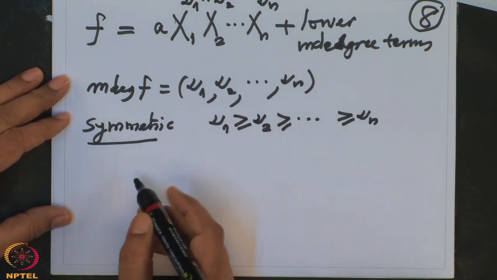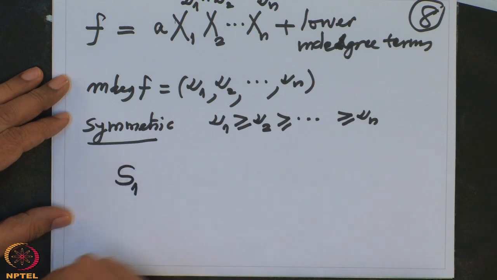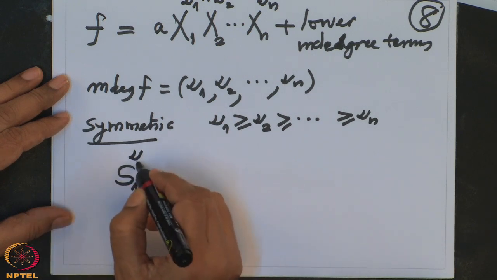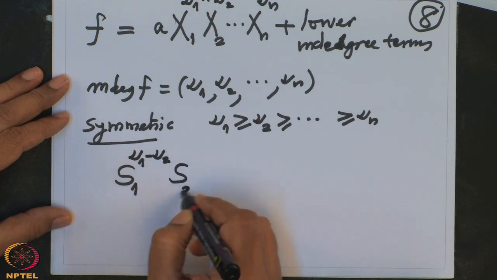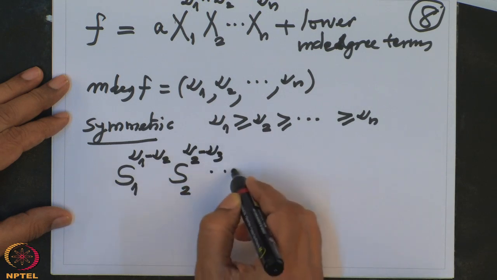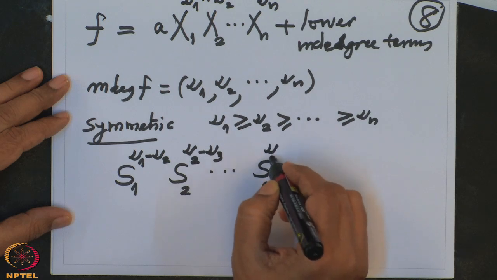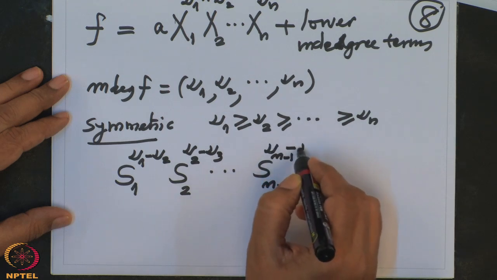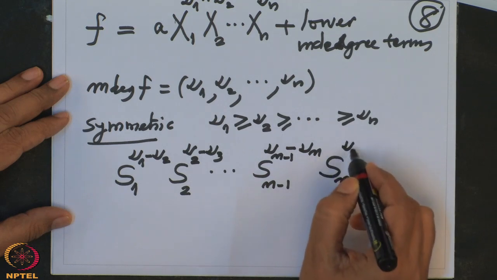Now, I look at S1 power nu 1 minus nu 2, S2 power nu 2 minus nu 3, and so on, S(n minus 1) power nu(n minus 1) minus nu n, and Sn power nu n.